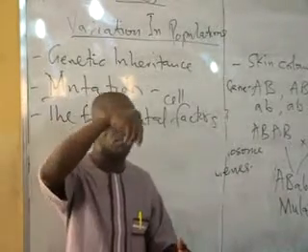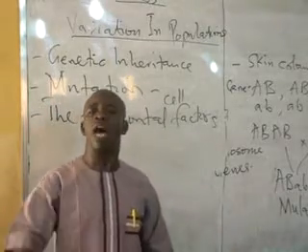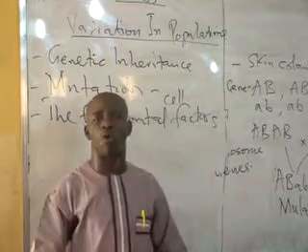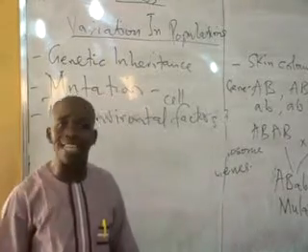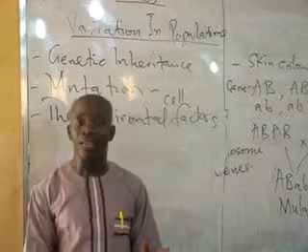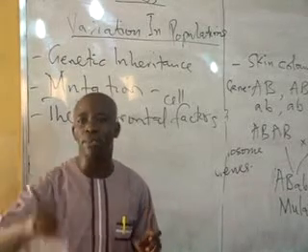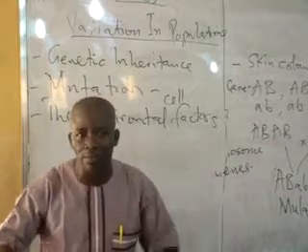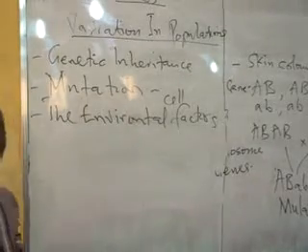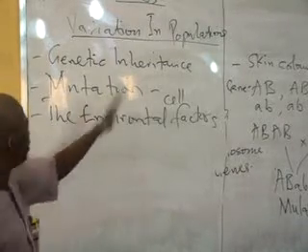If you take one, maybe in a year, and you go and put him or her in Maiduguri and separate them over time, you will discover that after certain years, maybe after a decade, if you bring the two of them together again, there will be more differences between the two. Why? Because the environment has actually affected the manifestation of their traits in their body. So these three factors are actually responsible for variation in organisms.